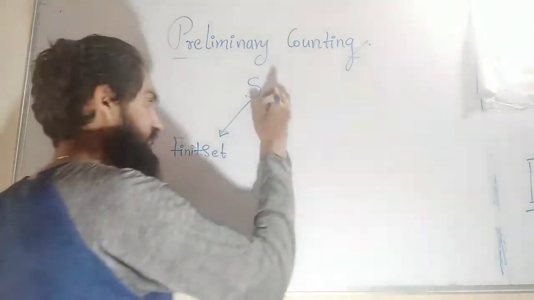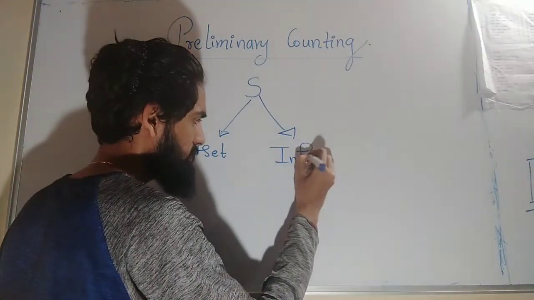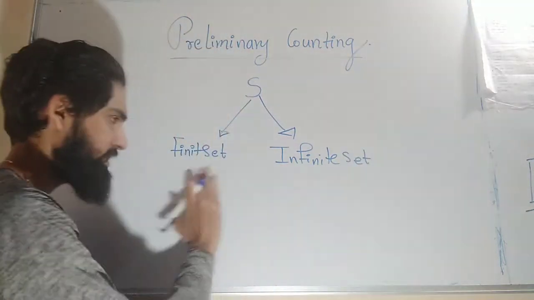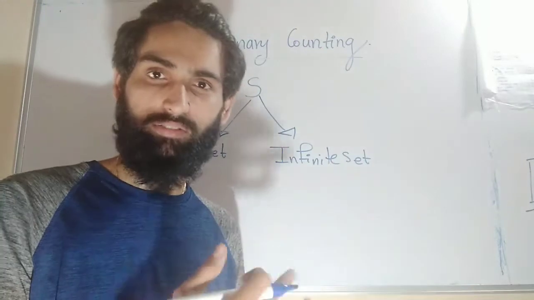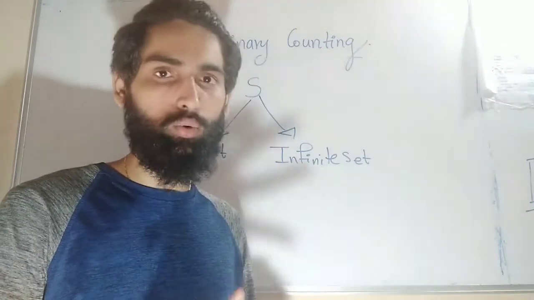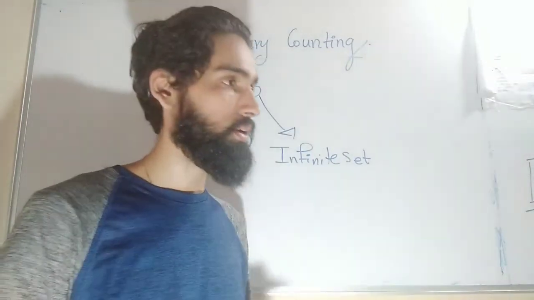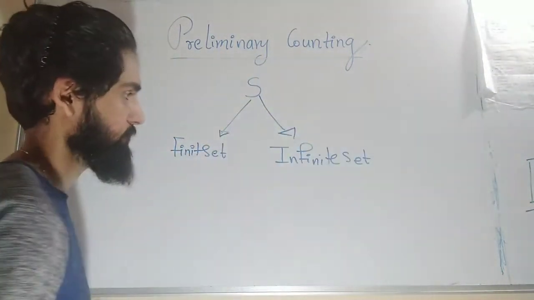If it has infinitely many elements, I will call it an infinite set. Simple. This is something that we have to learn in school also, right? Set is infinite, set is finite, right? The set of all natural numbers, that is infinite. If I count 1, 2, 3, 4, 5, 6, 7, 8, 9, 10, till 10, it is a finite set. So we already know this, finite set, infinite set.